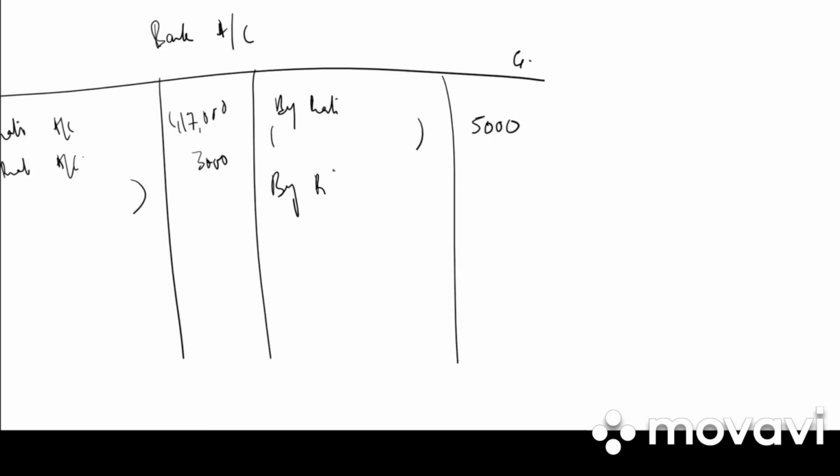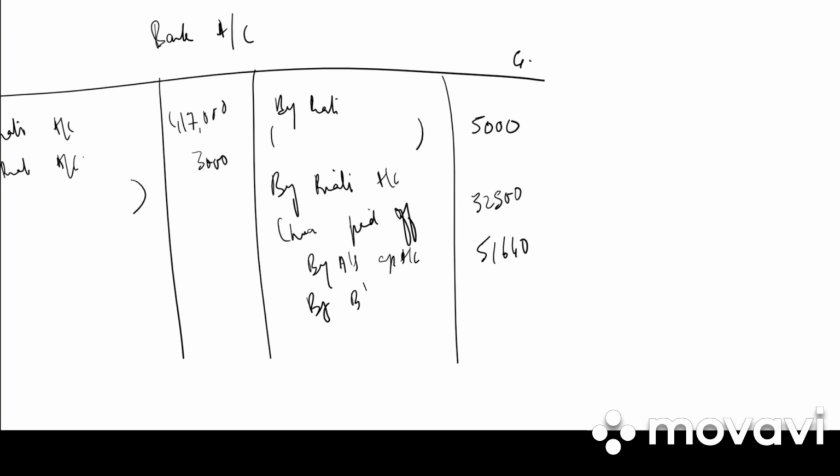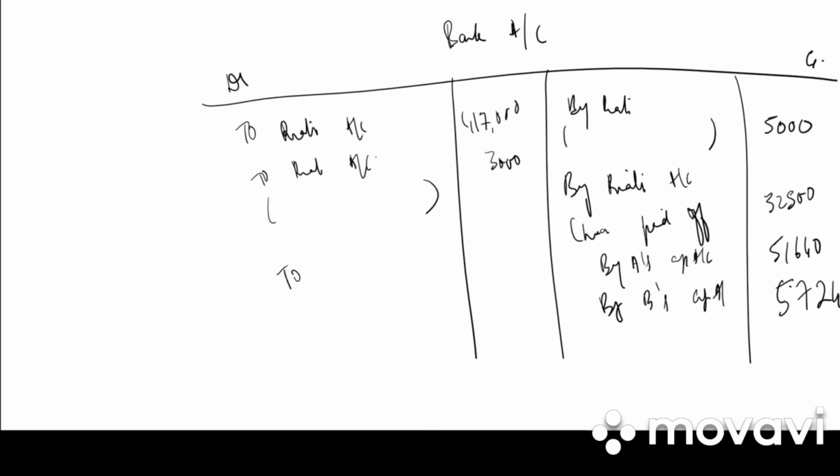Then by realization account in bracket liabilities paid off 32,500. Then by A's capital account 51,640, by B's capital account 57,240, and on the debit side to C's capital account 26,380.